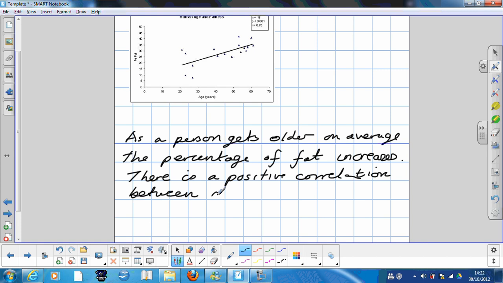As one grows, so does the other. As one decreases, if we look, the younger people have less fat. They're going in the same direction, so it's a positive correlation.